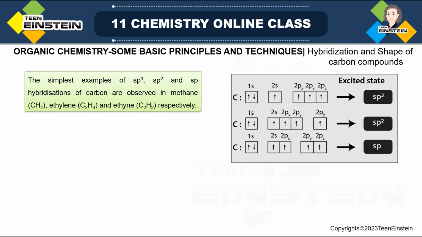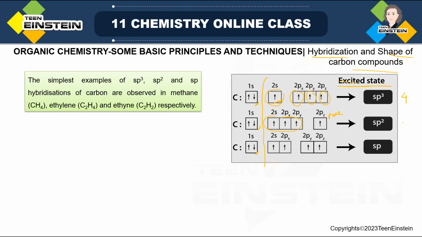Next topic is hybridization and shape of carbon compounds. How the hybridization occurs, we have already seen. In this picture you can already see the excited state, because we have already unpaired the electron present in 2s. 1s is undisturbed; you don't have to consider it. Just consider this part. When it is sp3 hybridization, the 2s and the 2p orbitals mix and you get a total of 4 sp3 orbitals. When it is sp2, then 2s and two 2p orbitals mix, and this one is pure.